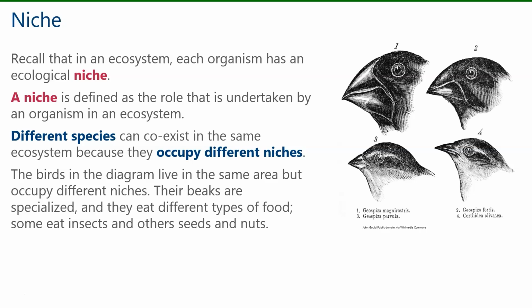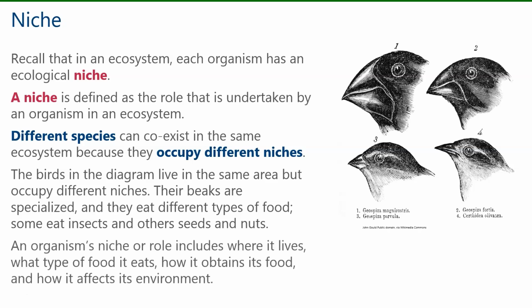Their beaks are specialized, and they eat different types of food. Some eat insects, and others seeds and nuts. The birds with the long, narrow beaks, like number 4, are specialized to eat insects, while the ones with the broad, blunt beaks, like number 1, are specialized to eat nuts and seeds. An organism's niche or role includes where it lives, what type of food it eats, how it obtains its food, and how the organism affects its environment.